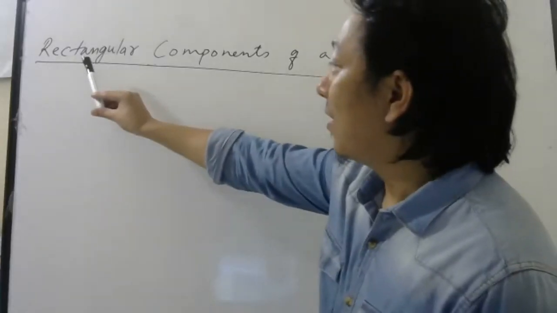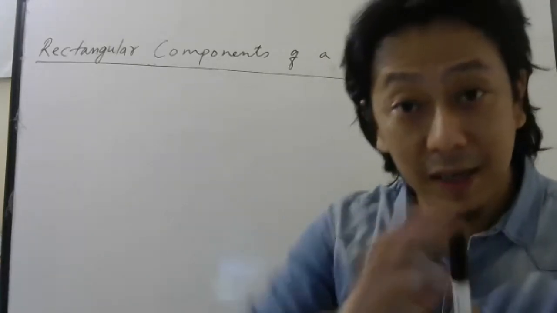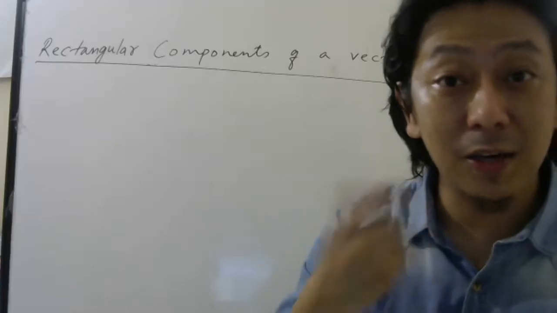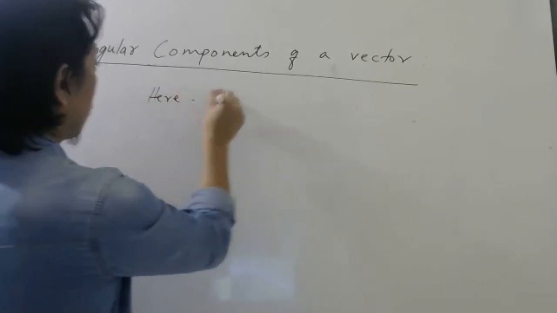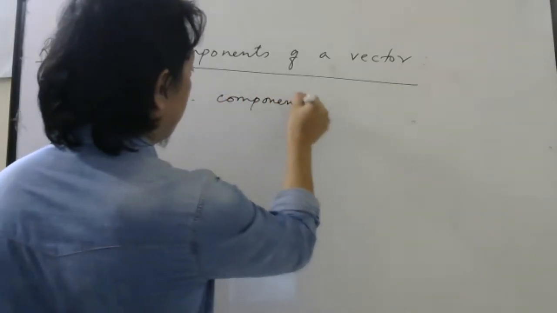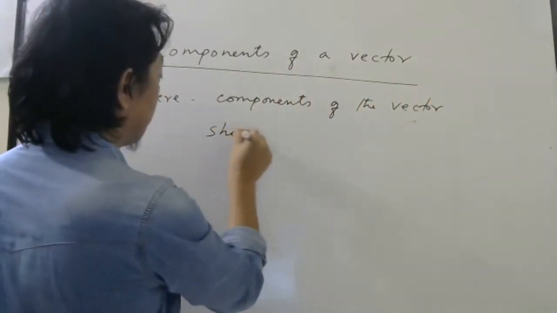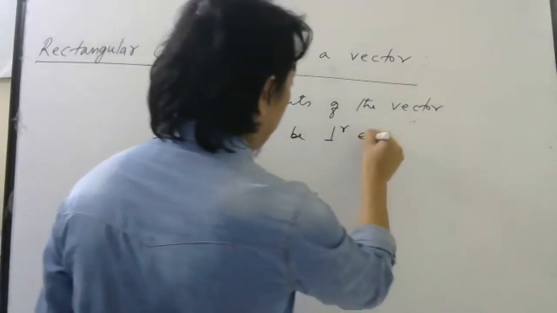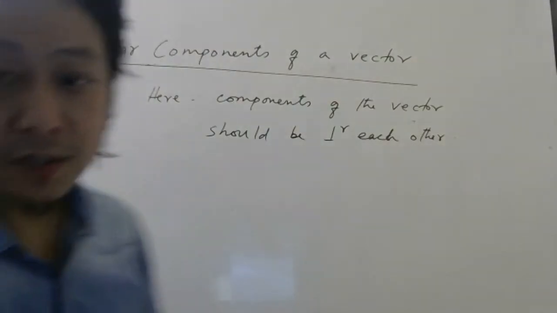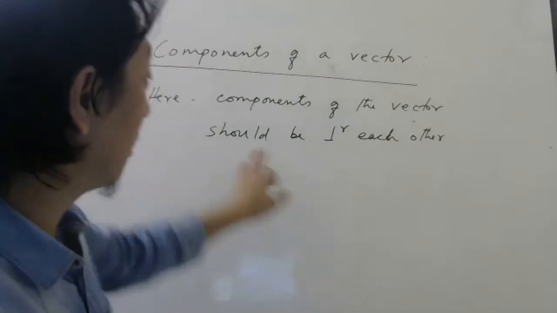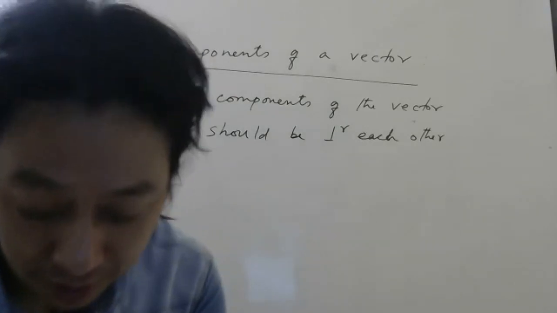Now look here. Rectangular components of a vector means what? Means you take the vector and take the components in such a way that the components should be perpendicular to each other. So when the components of a vector are perpendicular to each other, we call them rectangular components.